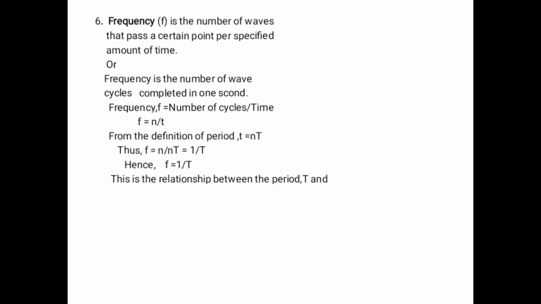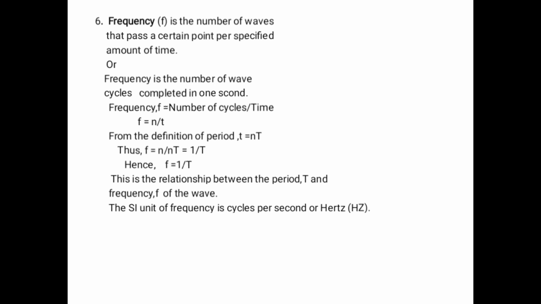And this is the relationship between period and the frequency of the wave. The SI unit of frequency is cycles per second, or hertz. That is to say, 1 hertz is equal to 1 cycle per second.